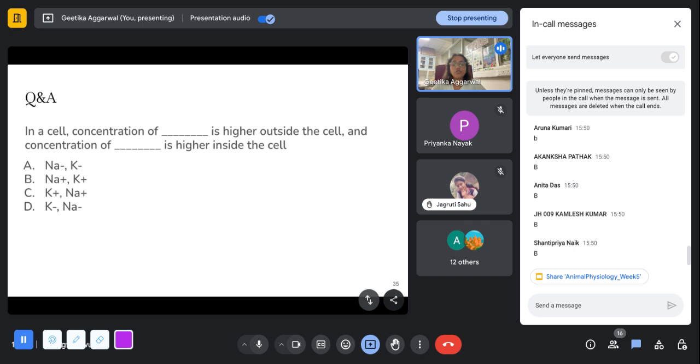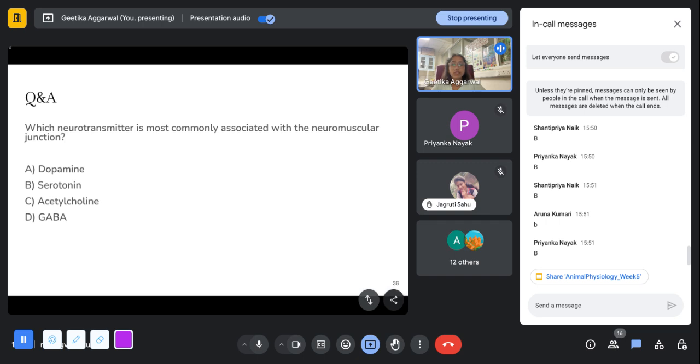So in a cell, concentration of dash is higher outside of the cell and dash is higher inside of the cell. B part, correct. So the concentration of sodium ions is higher outside of the cell and potassium ions is higher inside of the cell.